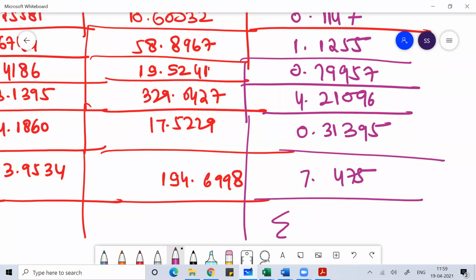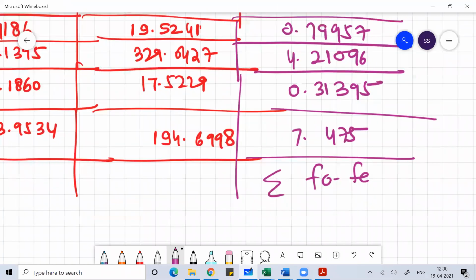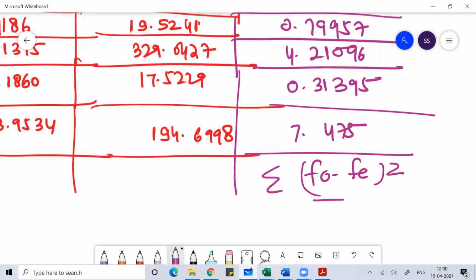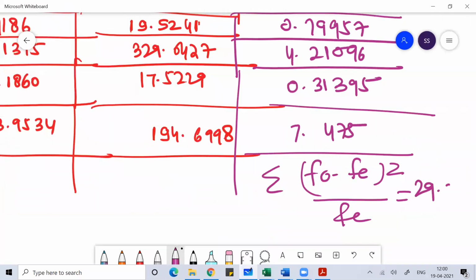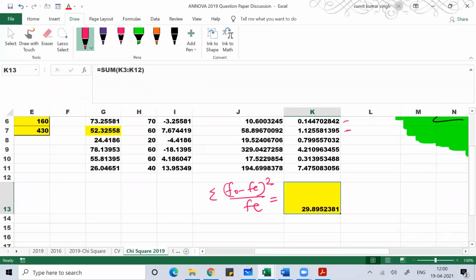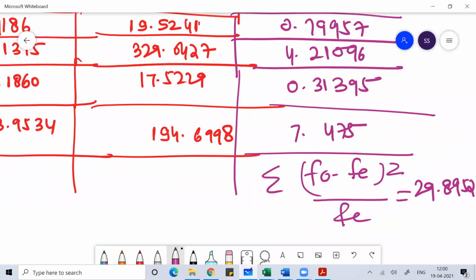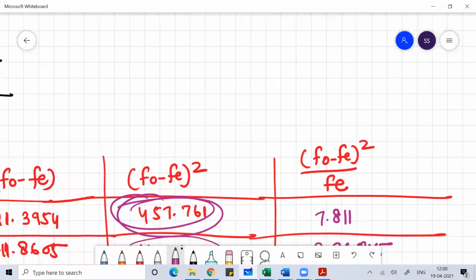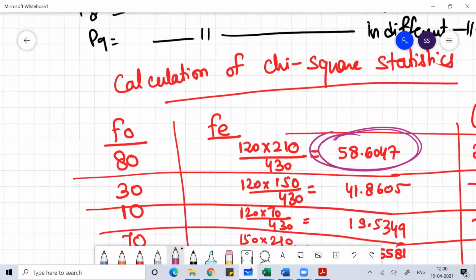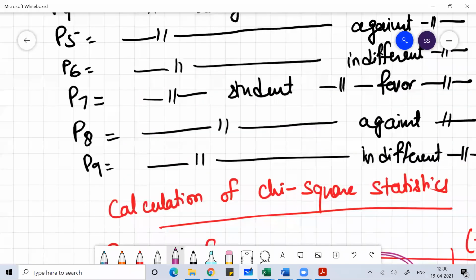So you do the sum of these, the sum of F naught minus FE whole square divided by FE. If you do, you'll get the answer as 29.8952. That is the value you will get.